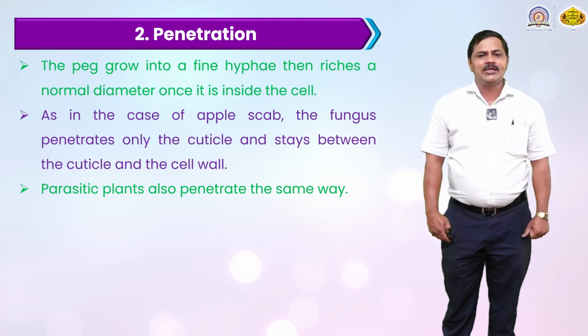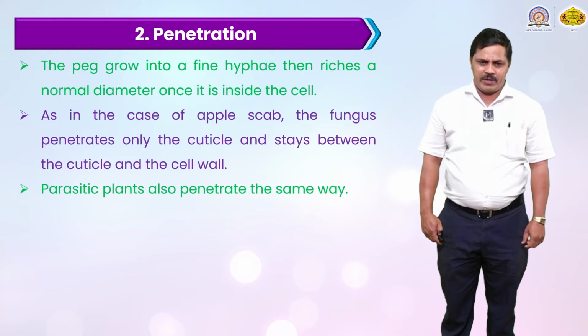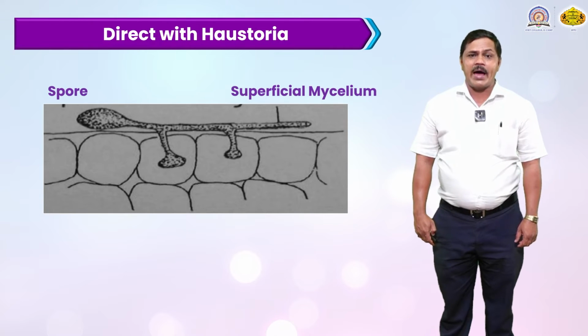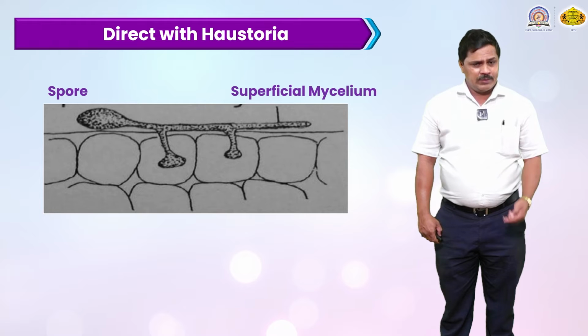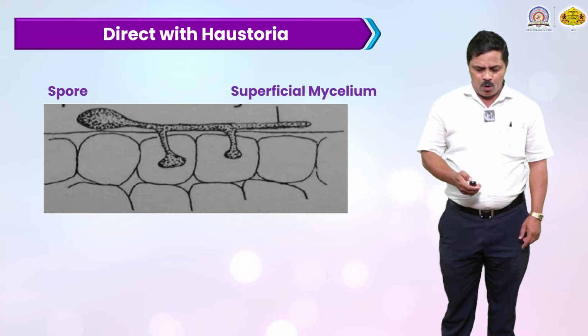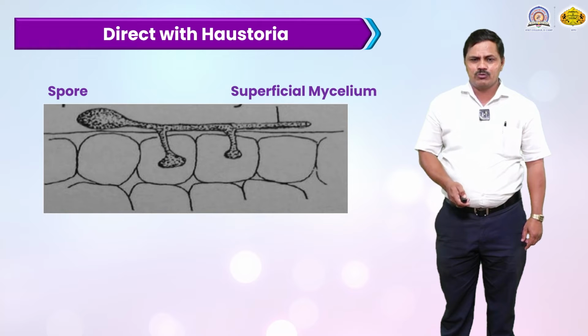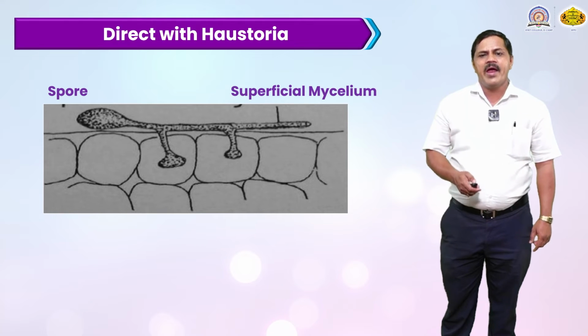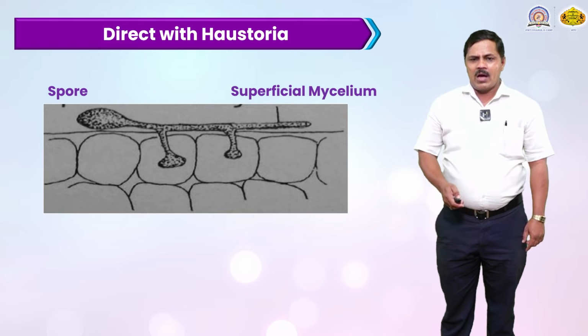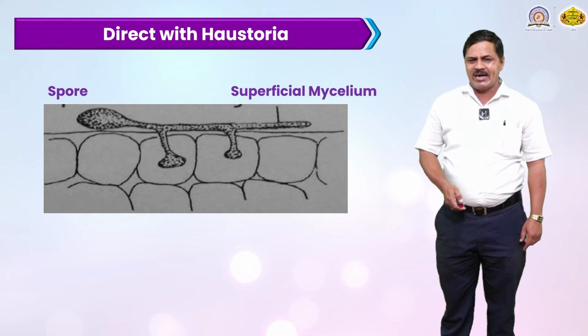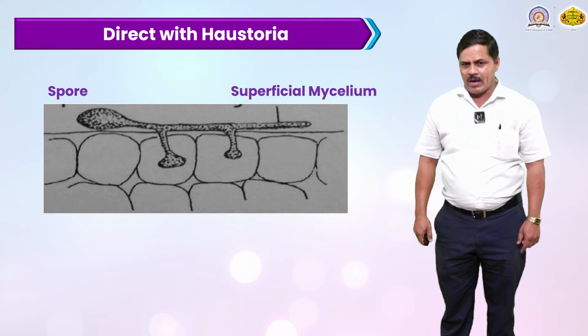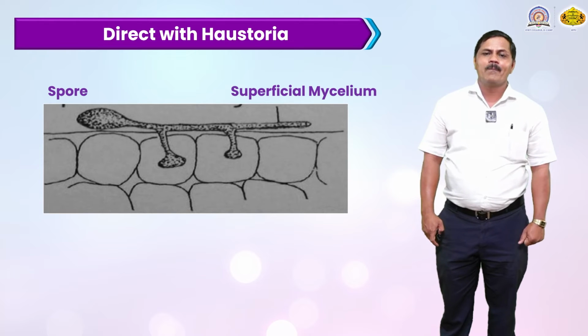The parasitic plant also penetrates the same way. This is therefore direct with the Haustoria formation. This is the above surface, this is the blackish spot. There are these spores. They start germination on the surface of this plant, and they enter through their natural opening, and there is formation of this button-like structure inside the cell. It is called a Haustoria, and it is called a superficial mycelium.